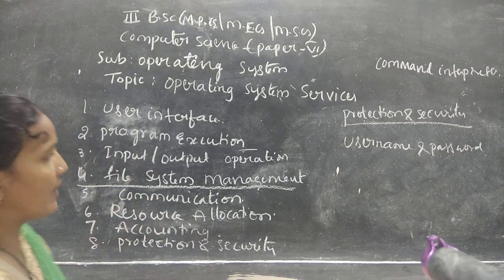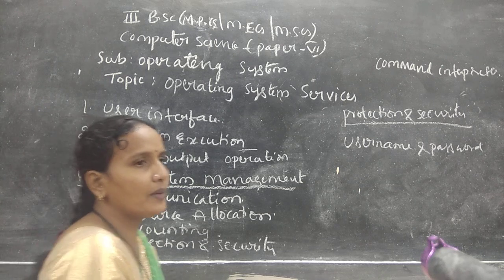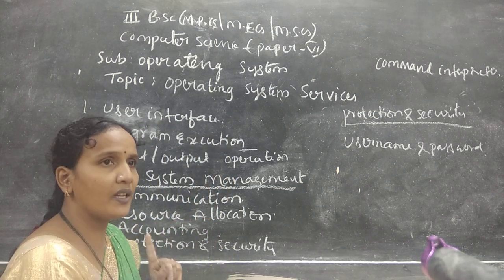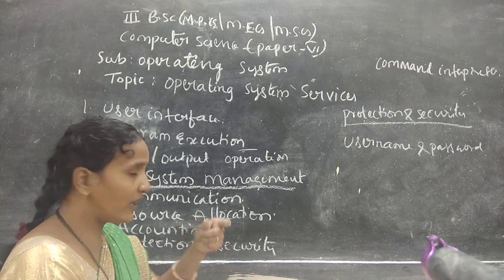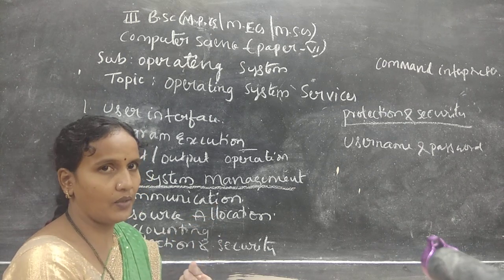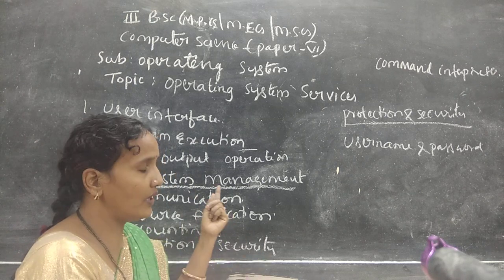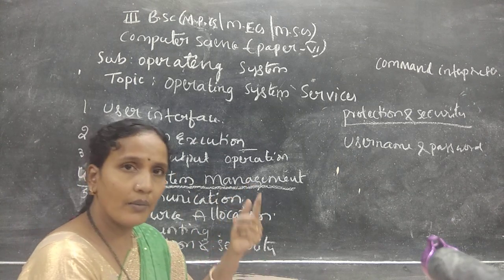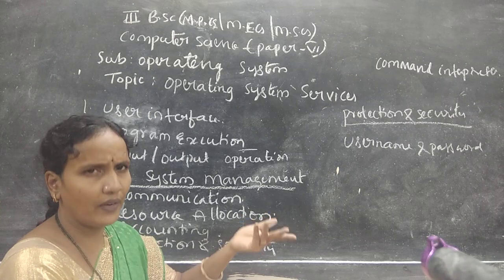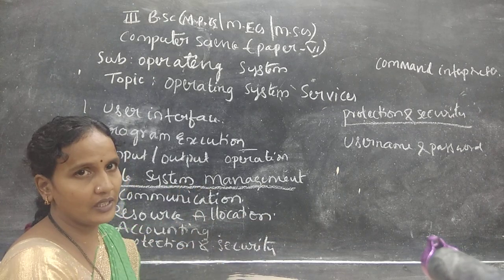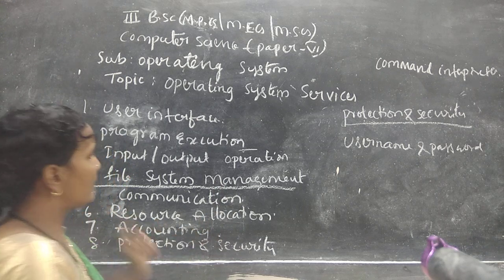Next, file system management. File system management means whenever the user wants to save a file inside the memory, it is the job of the operating system to give memory inside the system. And whenever the user wants to delete a file, manipulate the file, search for the file, or replace a file, the operating system should provide interfaces for all the actions the user wants to perform.